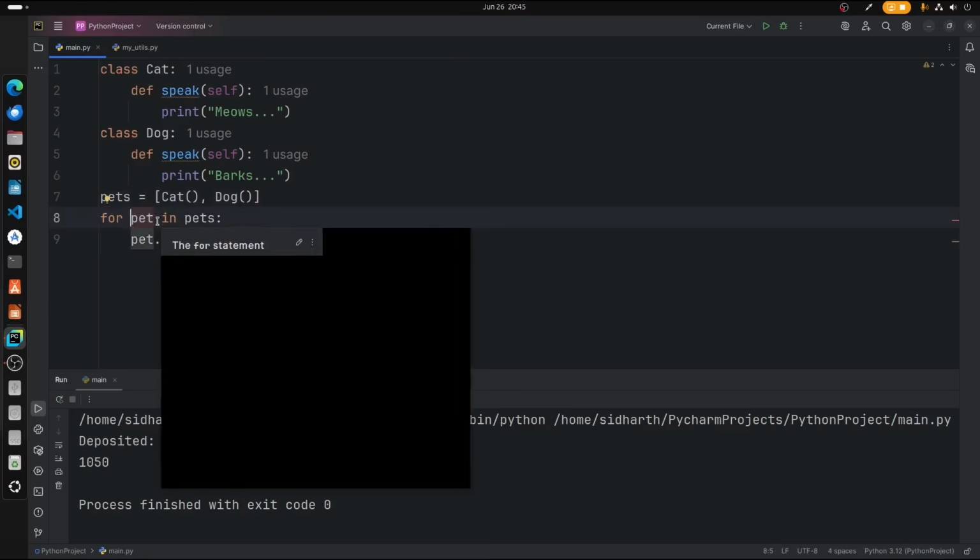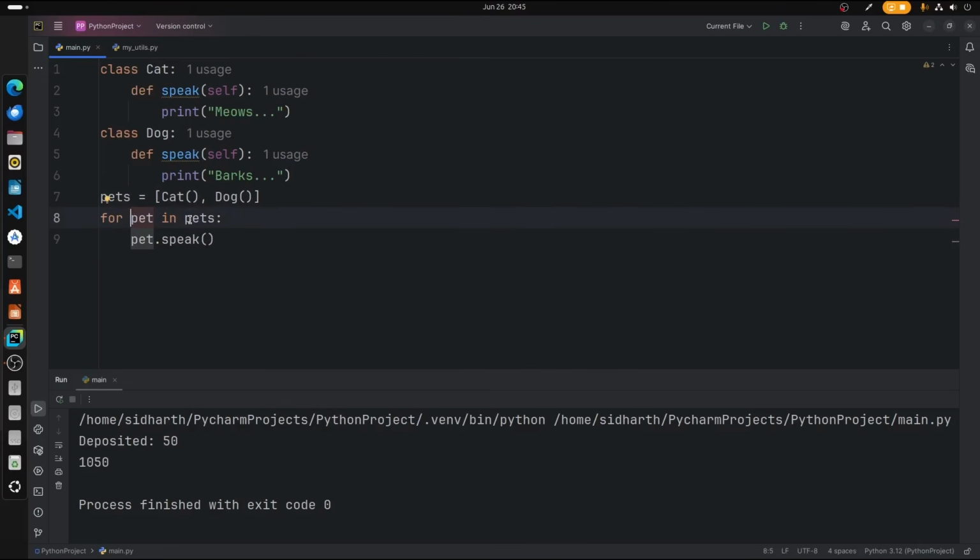We are iterating through this variable which includes both of these things. Both of the functions have the same name, but they will behave differently because a dog barks and a cat meows. Let's try it out. There we go. So first the cat meows, and the dog barks, just like that. So this is what you call polymorphism.